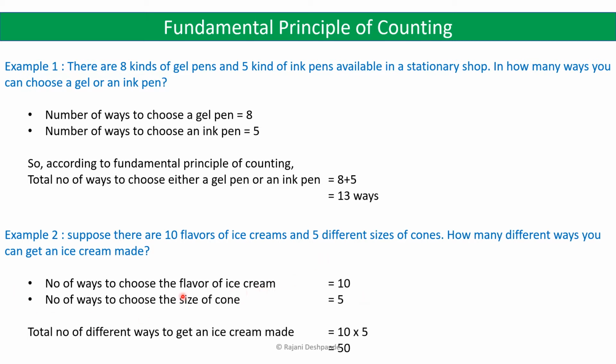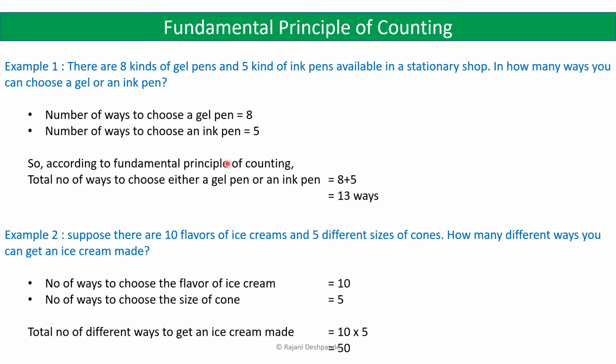And again, for the flavor which you have chosen, you can have different choices for the sizes of cones. So the number of ways to choose the size of cone is 5. So for any one of the flavors of the ice cream, you have 5 ways to choose the size of the cone. So here the total number of different ways to get an ice cream made is 10 into 5, because you are going to perform both the tasks here, one after the other. So you have to use the multiplication principle. So it is 10 into 5 because both tasks are to be done.